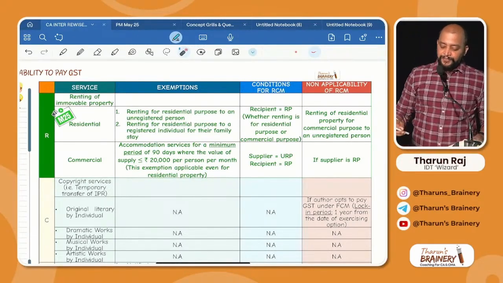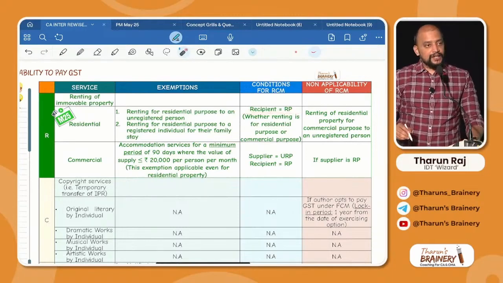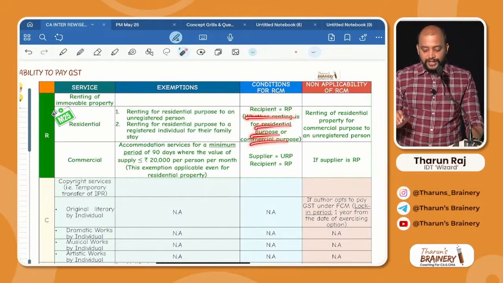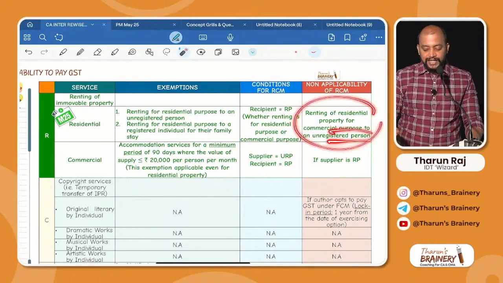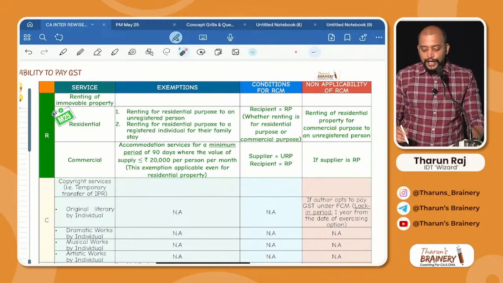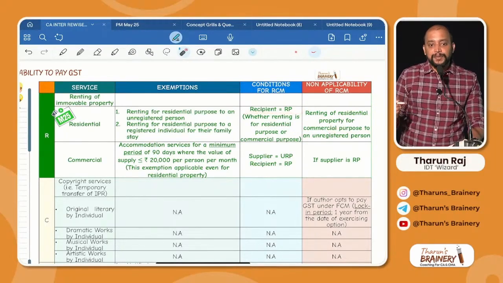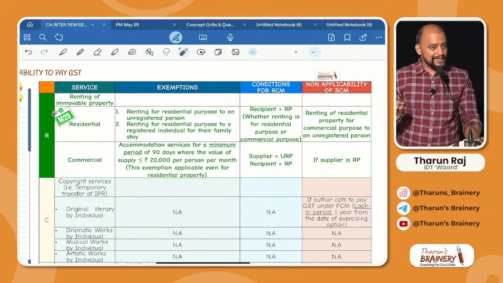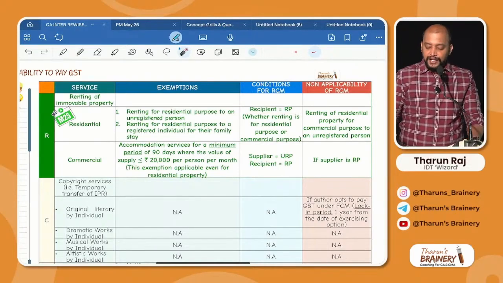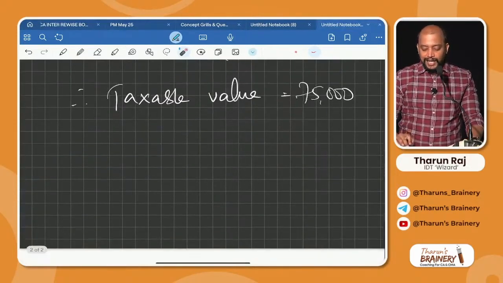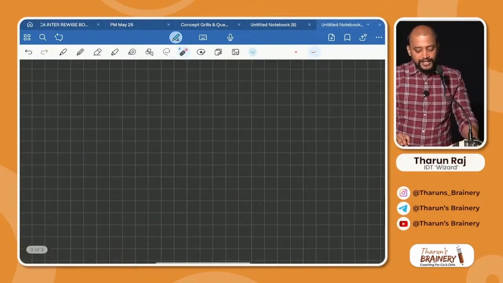And that is this. Recipient is registered, whether renting is for residential or commercial. What if it is renting for commercial purpose to an unregistered person? Then it is FCM, because in order to bring it under RCM, the recipient should be registered. Is it clear? Now, in total how many combinations are possible for residential property?